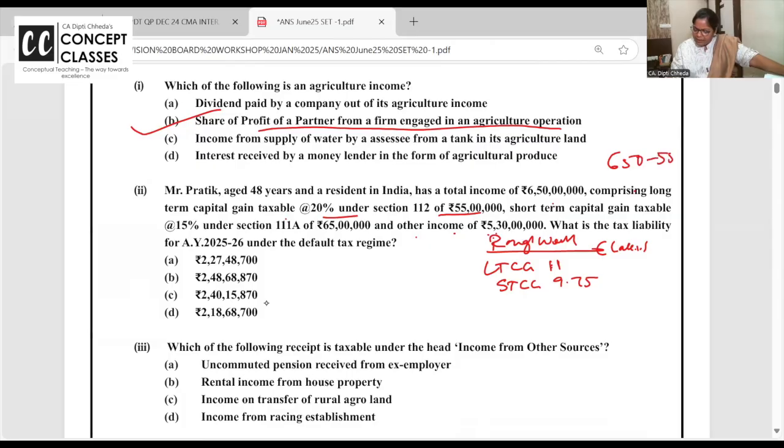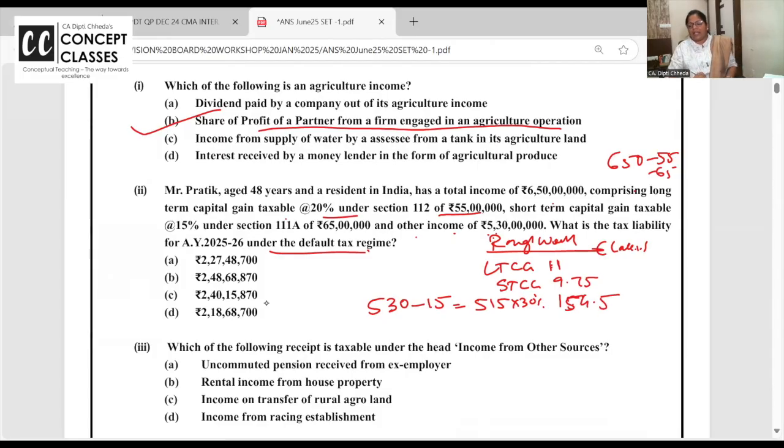Pick up your calculator. Put 650 minus 55 minus 65. These incomes. 650 minus 55 minus 65. How much are you getting? 530. Now in the 530 income, leave the 15 lakhs. Up to the first 15 lakhs you have the slab tax, no? On the remaining 515, pay 30%. I hope you are getting it. They have asked you to calculate the tax in the default tax regime. So not above 10 lakhs, above 15 lakhs it will be 30%. 515 into 30%, that is